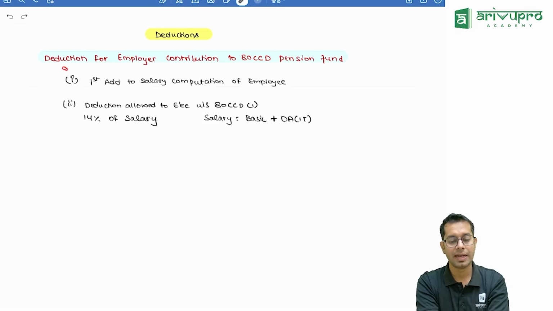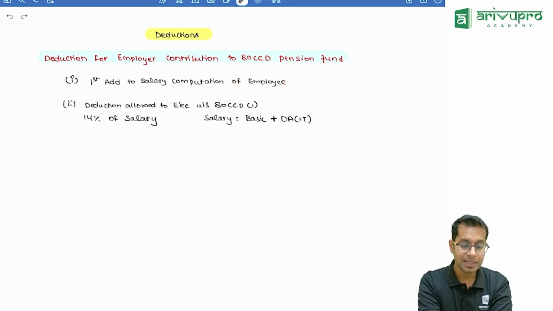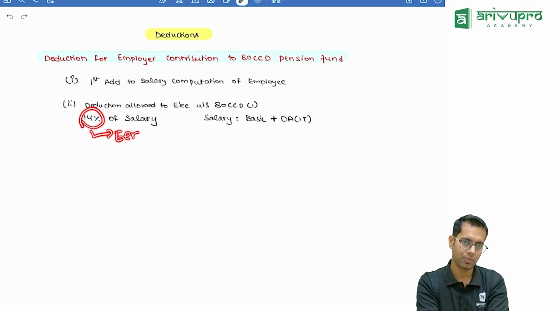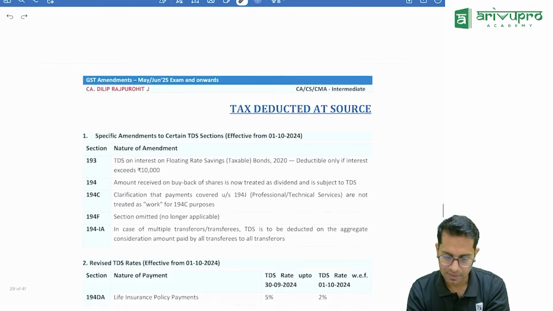So for deduction for employer contribution to 80CCD pension fund, what do we do? Normally employer's contribution, we add it to the salary of the employee first, and then we allow as deduction. This limit was 10% before. Now the limit has been increased to 14%. Please note, the 14% limit is applicable only for employer's contribution. 14% of salary, basic pay plus DA.